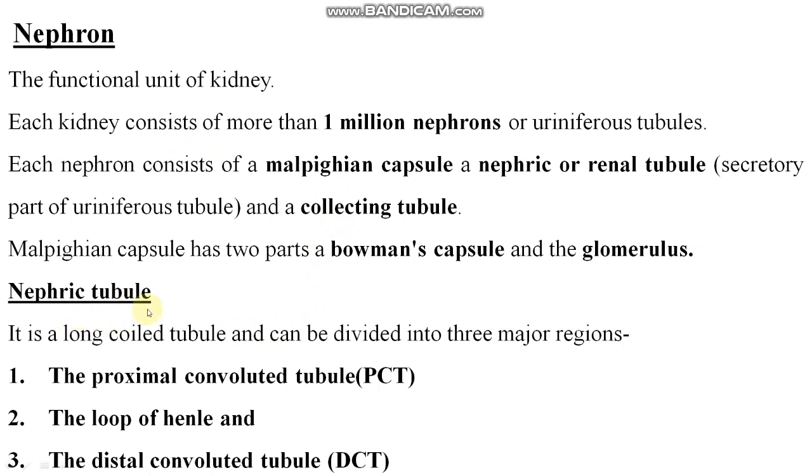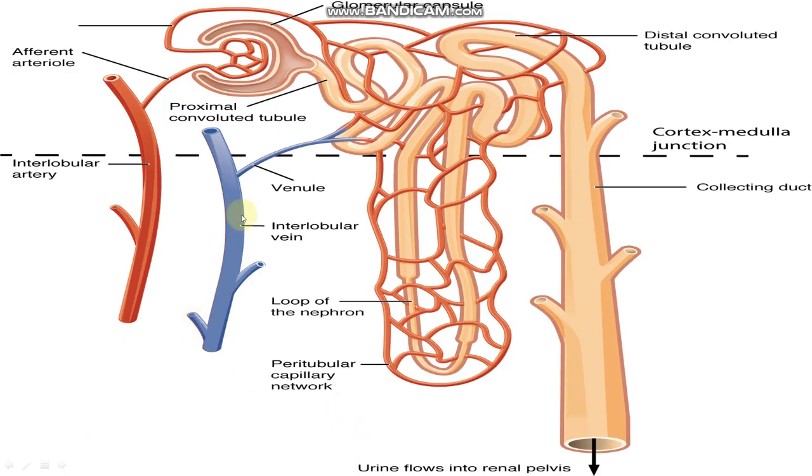The nephric tubule is a long coiled tubule and can be divided into three major parts: the proximal convoluted tubule, also called PCT, the loop of Henle, and the distal convoluted tubule, that is DCT, right? See, this is the structure of the nephron. This is a very complex structure of the nephron. It can be asked in your board exam also.